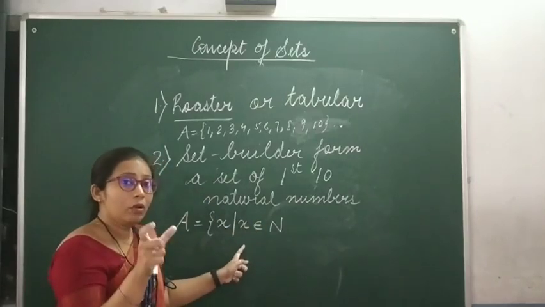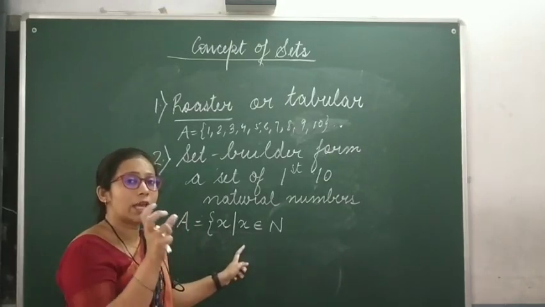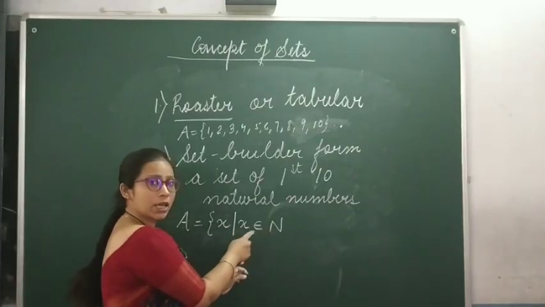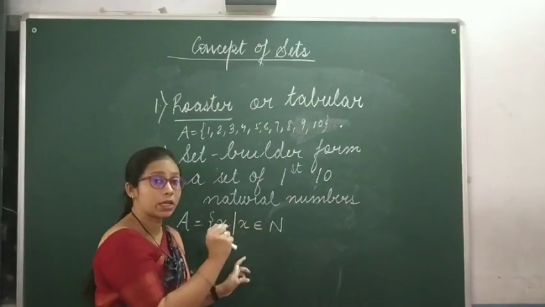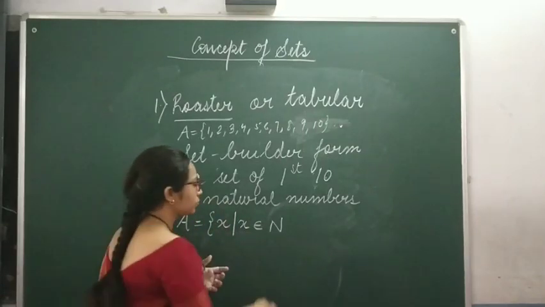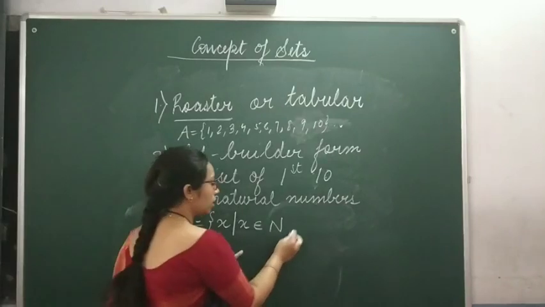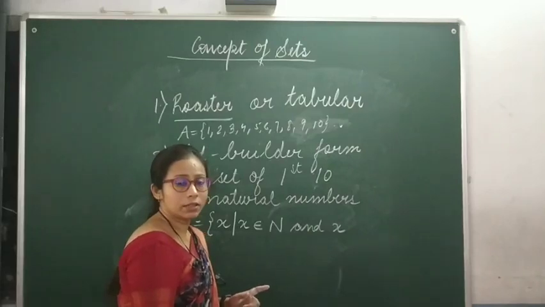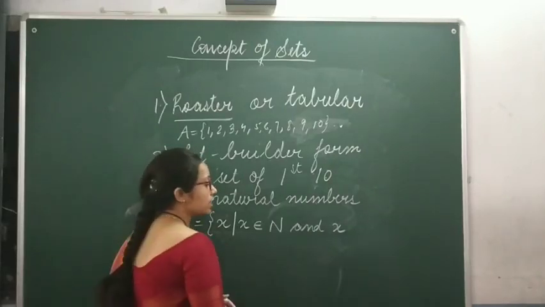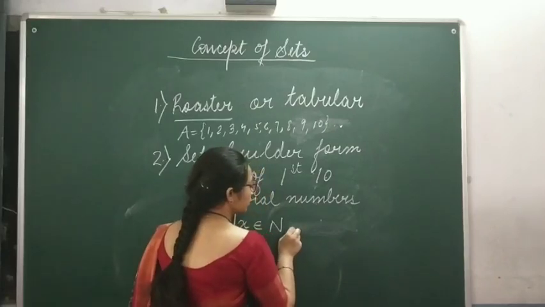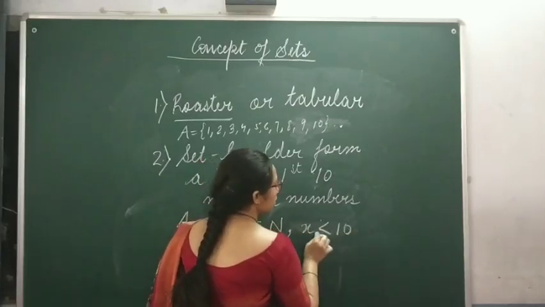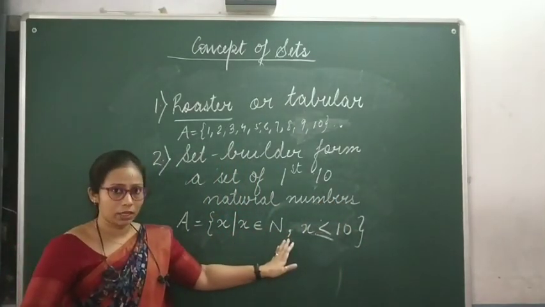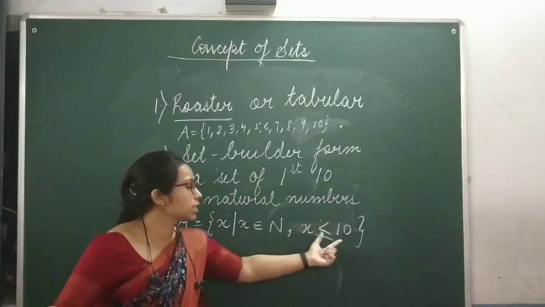Then we have to be very precise. We have to give the elements. We have to tell that the elements are distinct and well defined. We have defined that this is a set of natural numbers, but a set of natural numbers till where? X such that X is an element of N and X is less than 10. We can write it as X is less than equal to 10. X such that X is an element of N, that means X is a natural number, and X is less than equal to 10.